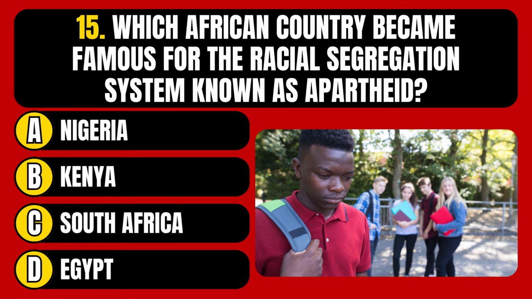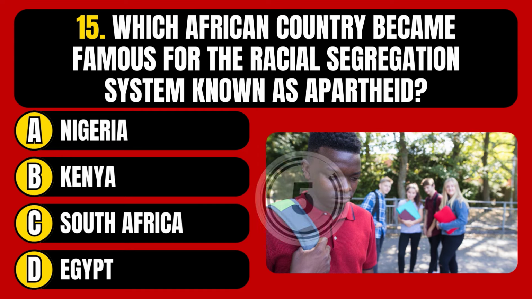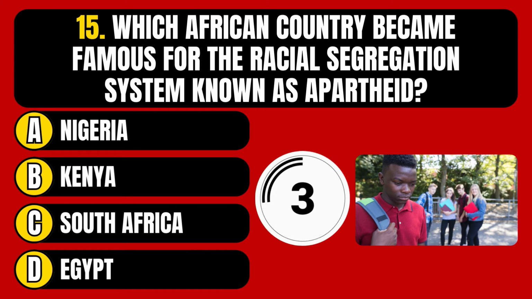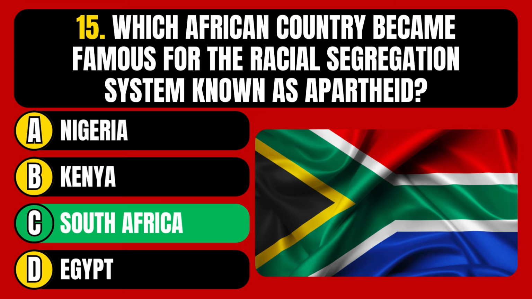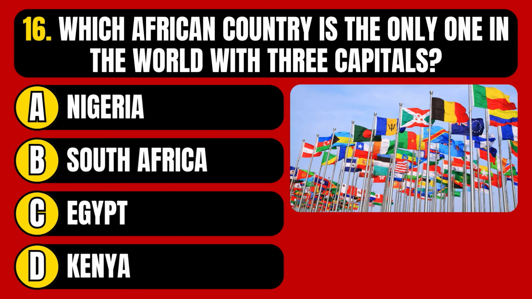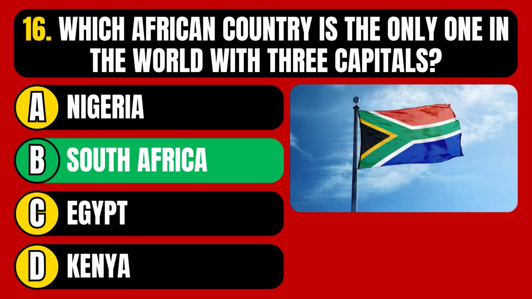Which African country became famous for the racial segregation system known as apartheid? Nigeria, Kenya, South Africa, or Egypt? The correct answer is option C, South Africa. Which African country is the only one in the world with 3 capitals? Nigeria, South Africa, Egypt, or Kenya? The correct answer is option B, South Africa.